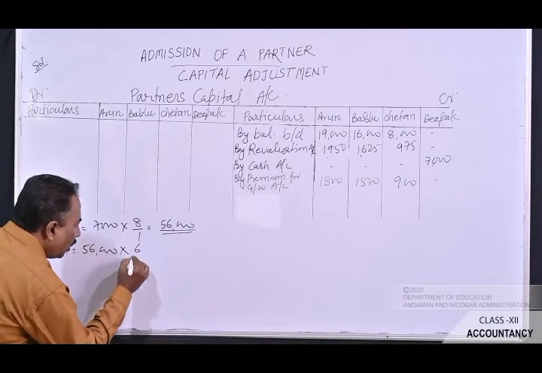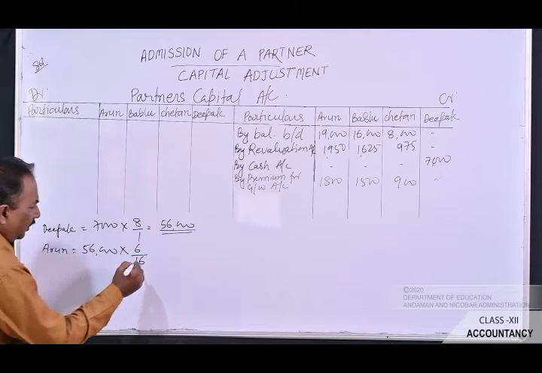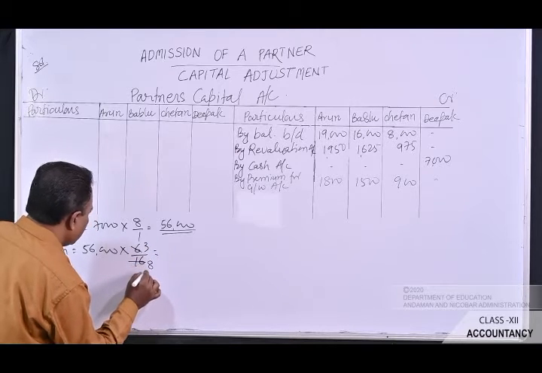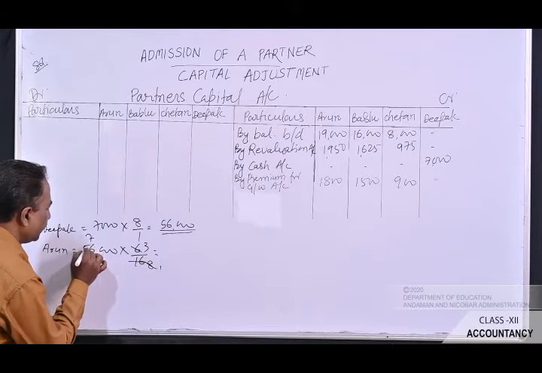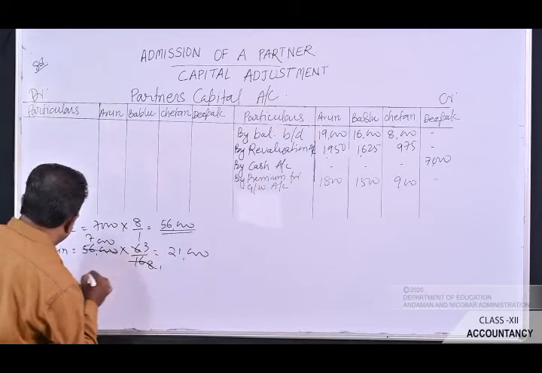So he got 6/16. Now 3, 8, 8 ones are 8, 8 sevens are 56, 1, 2, 3. So he will have to maintain rupees 21,000.